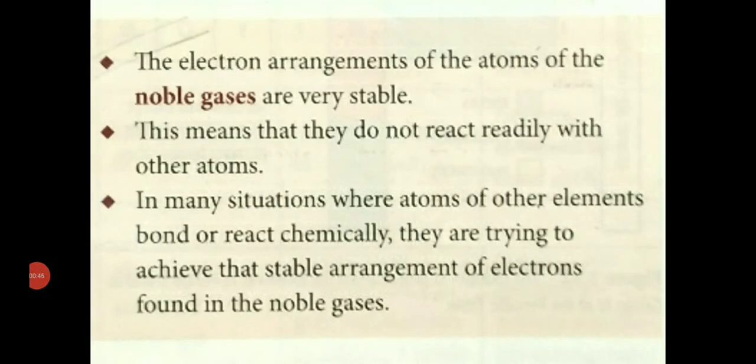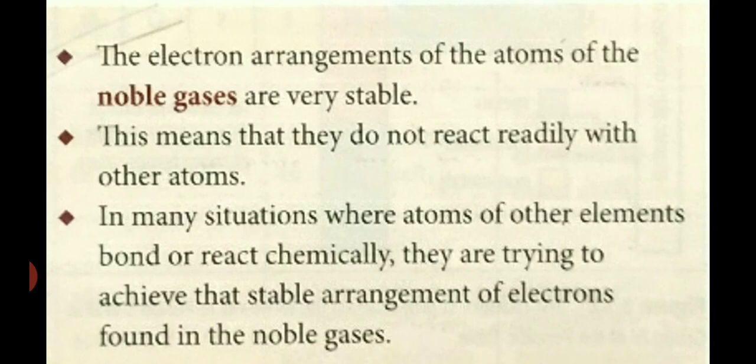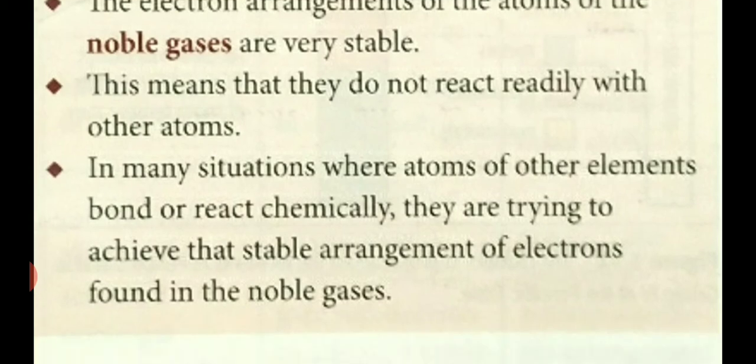Now come to group 8, the noble gas group or inert gas group. We have discussed that the electronic arrangement in the noble gases is fully filled. That's why they are very stable. This means they do not react readily with other atoms.